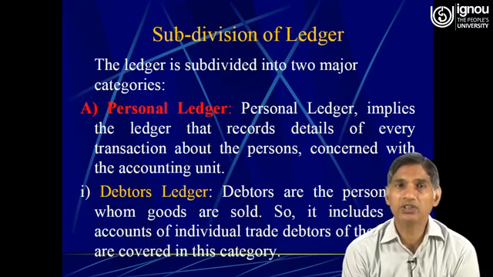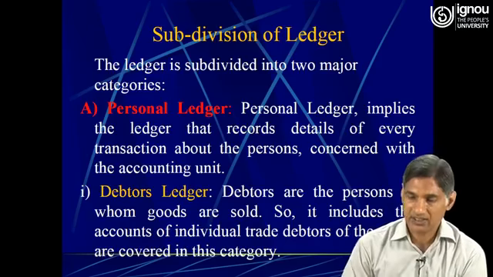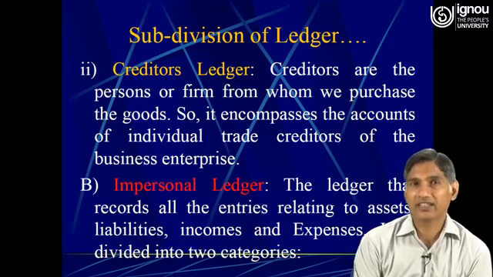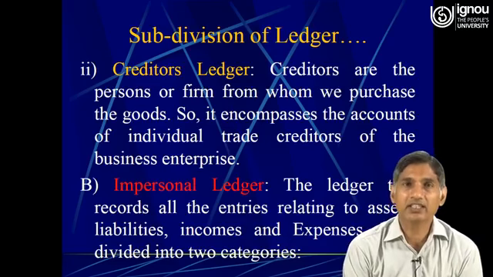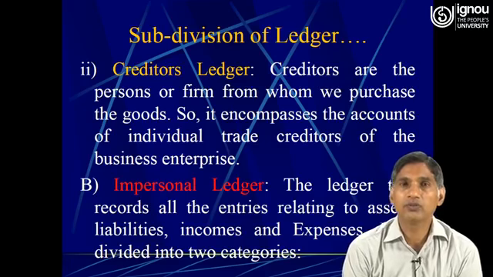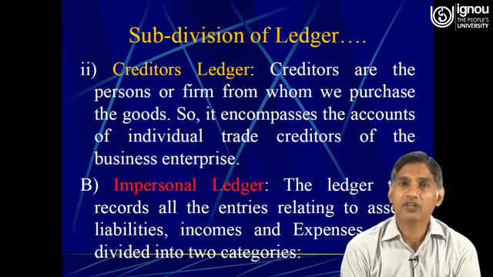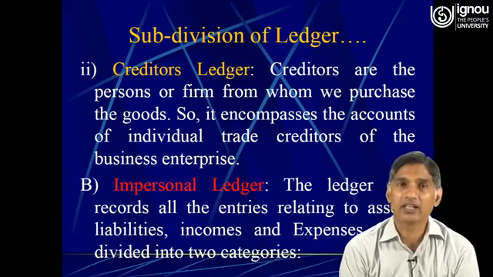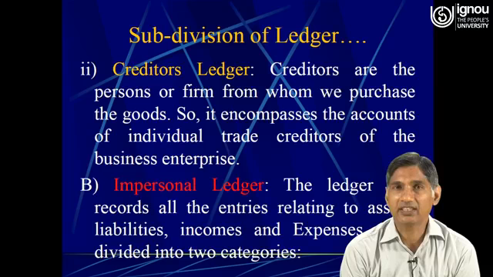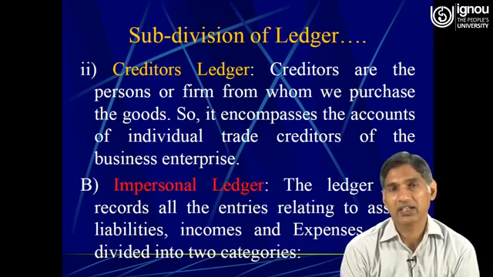So it includes the accounts of individual trade debtors of the entity. Then the creditors ledger. Creditors are the persons or firms from whom the firm has purchased goods on credit. So it encompasses the accounts of individual trade creditors of the business enterprise.